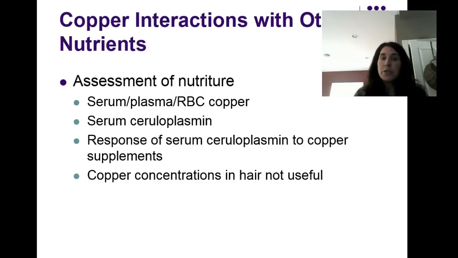How do we assess nutriture? Well, serum, plasma, or RBC copper, red blood cell copper, and serum ceruloplasmin, that protein transporter of copper. They also can check the response of serum ceruloplasmin to copper supplements. And I still hear now and again that hair is being used to assess copper status, and that just doesn't work, so don't spend your money on that. That concludes my lecture on copper.